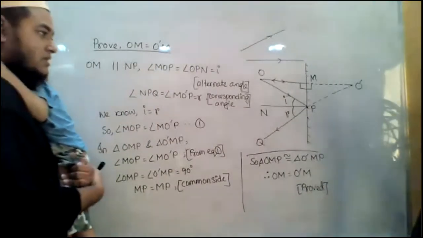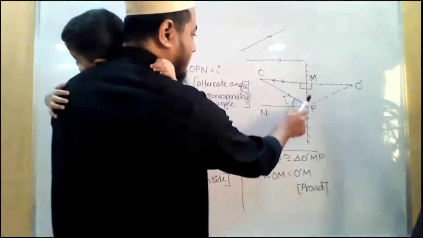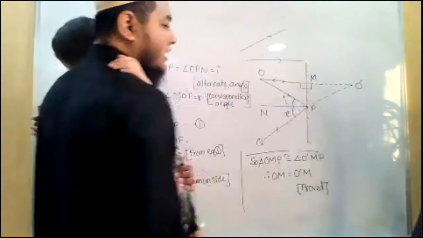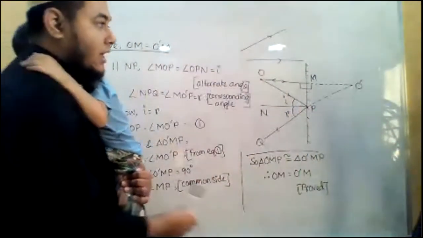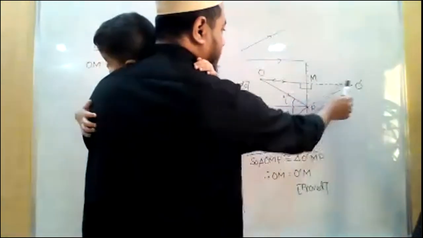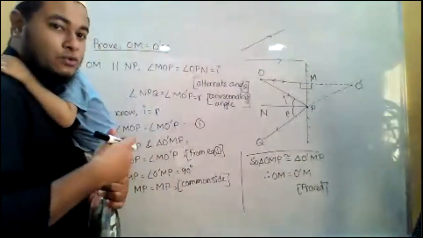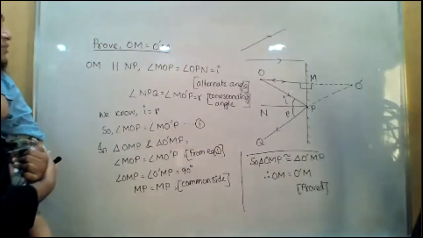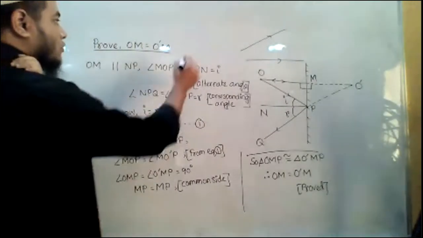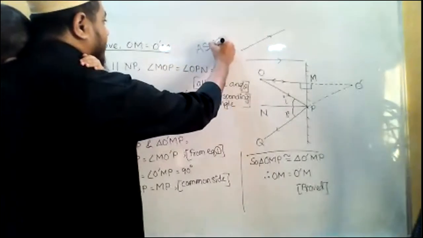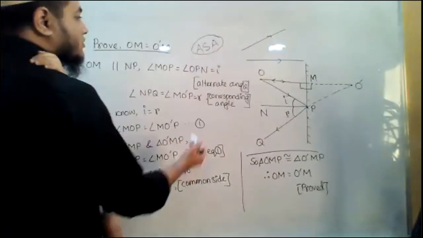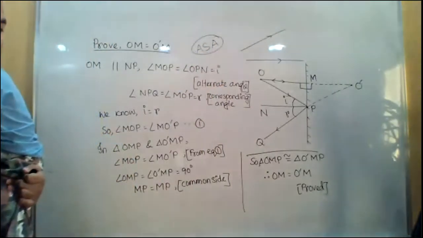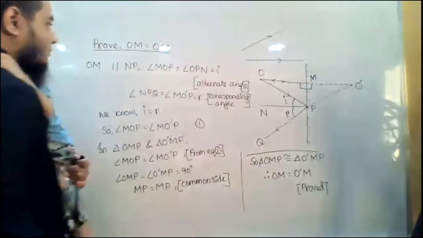How can we prove it? See, there are two triangles, OMP and O prime MP. If somehow I can prove that these two triangles are congruent, then what will happen? I can say that OM will be equal to MO prime, because in congruent triangles, all the corresponding sides are equal, right? Okay. So now let us try to prove. We will use the ASA theorem. That means we will try to prove two angles are equal and one side is equal. Okay, angle side angle theorem. So let us try to prove that way.